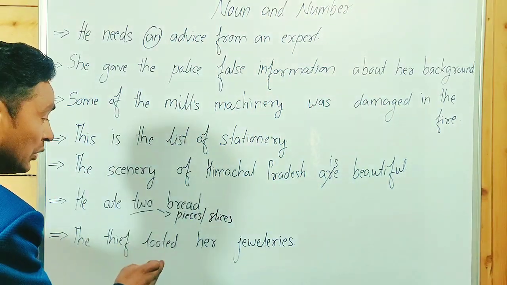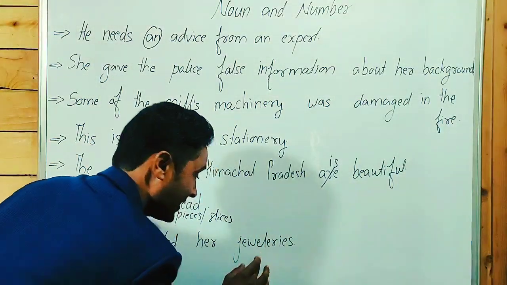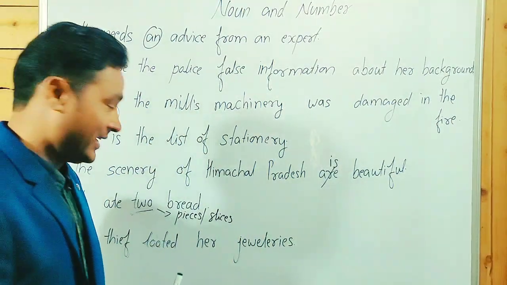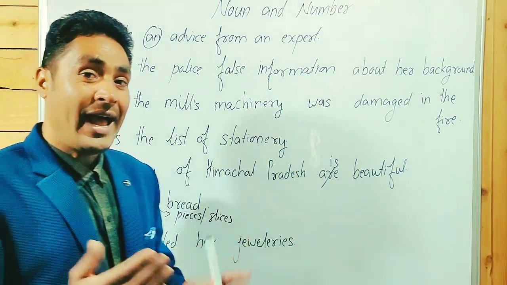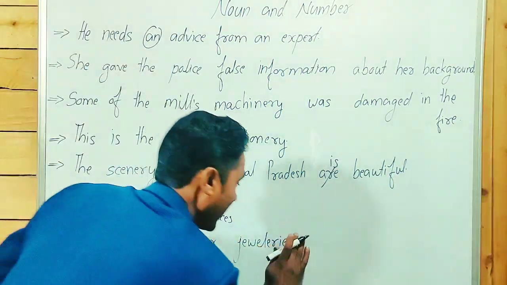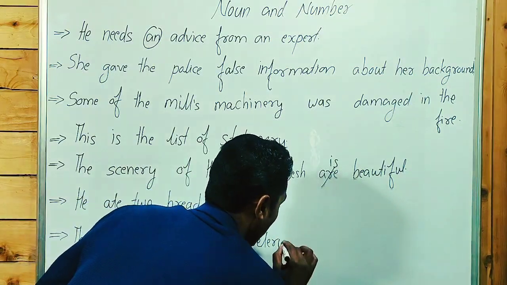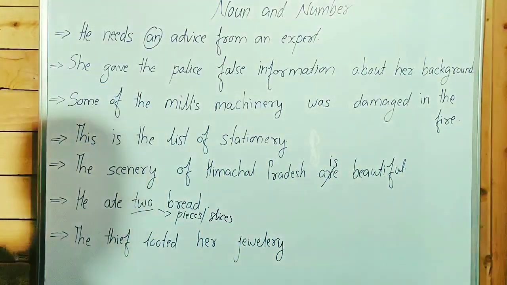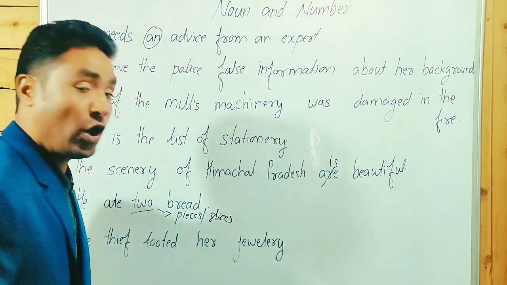The thief looted her jewelries. Guys, point to be noted, its correct form is jewelry, not jewelries. Jewelry is an uncountable noun, so we can't use s and es at the end of the noun. So here we have to write, the thief looted her jewelry, not jewelries.